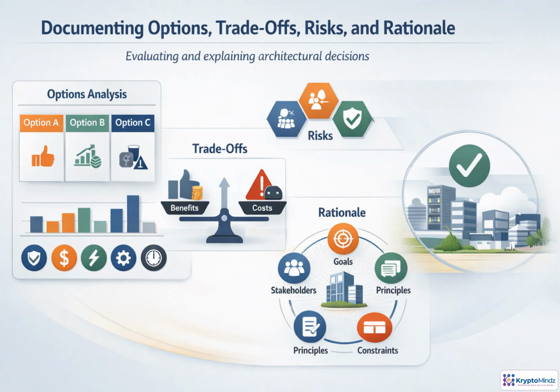A strong architecture decision is more than "we chose option B." It shows the path to that choice. Compare realistic options against shared criteria: security, cost, scalability, compliance, complexity, and delivery time. Then name the trade-offs clearly. What do we gain and what do we give up? Risks need the same discipline: likelihood, impact, mitigation, and an owner. Finally, the rationale should connect the decision back to principles, stakeholder concerns, business goals, and constraints. That makes the decision reviewable, defensible, and useful later when conditions change.